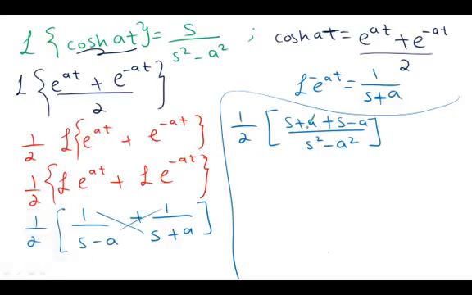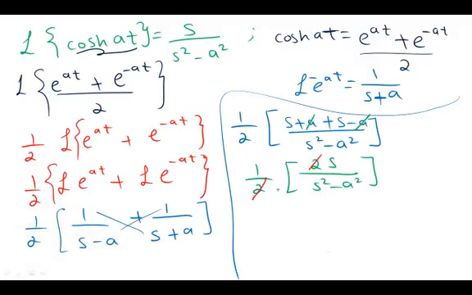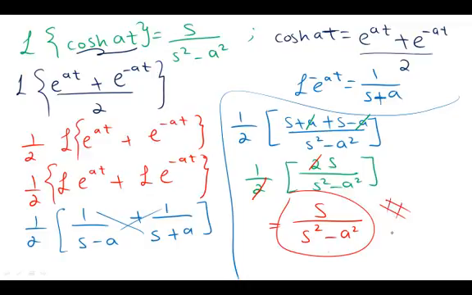You can cancel out the a with the minus a. 1 over 2, s plus s will give you 2s over s squared minus a squared. So now here I can simply cancel this 2 with the half, and I'll be left here with s over s squared minus a squared. So here we simply do our proof.